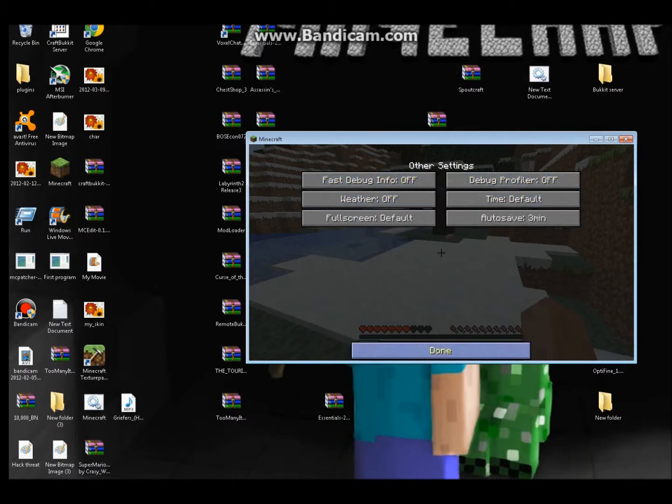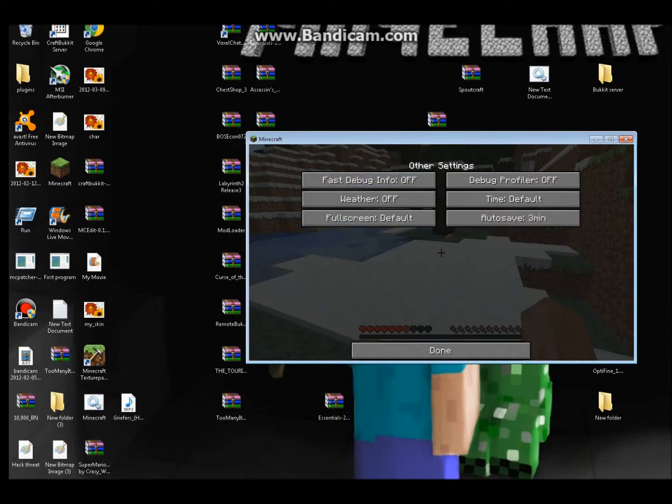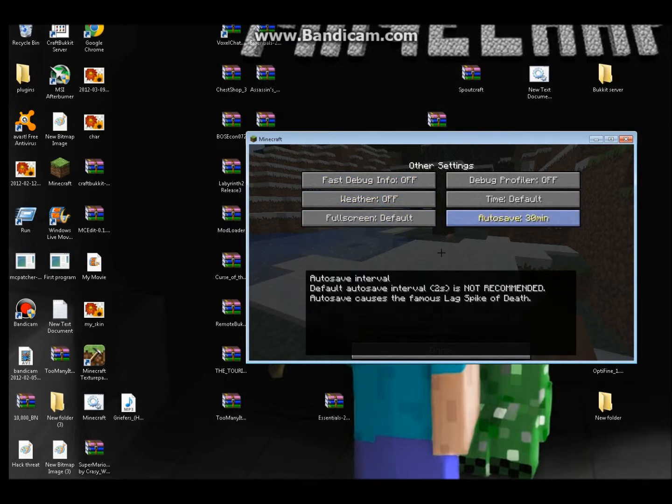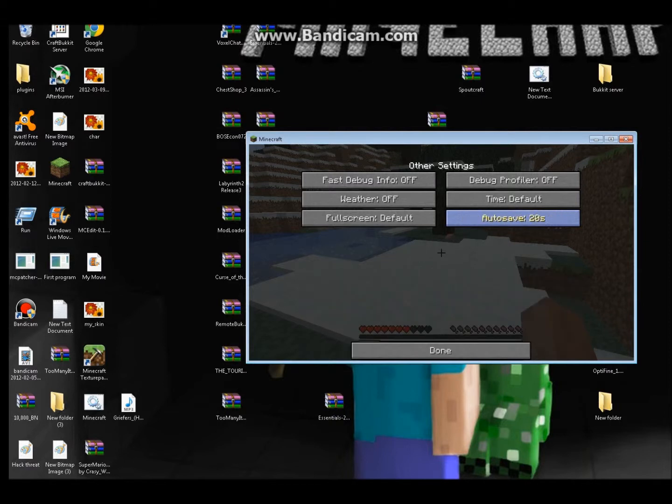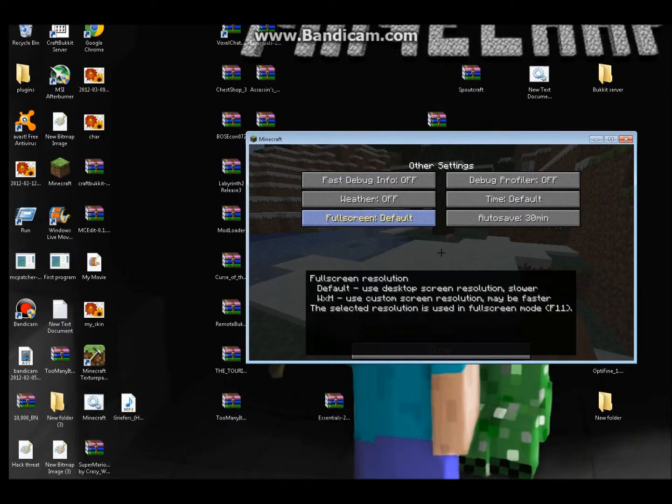Then you go to texture packs. Download a texture pack that's lower than 16 times 16, like 8 times 8 or 4 times 4. Then you set everything else off.